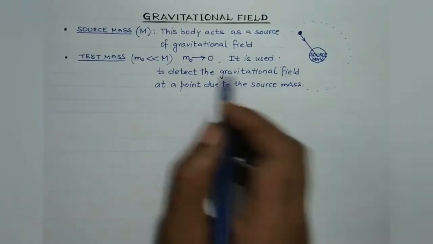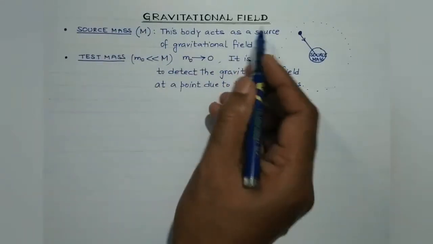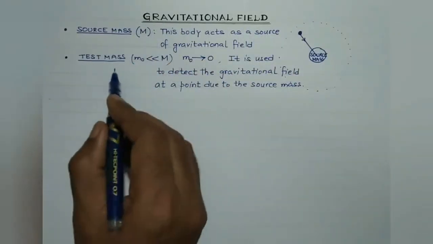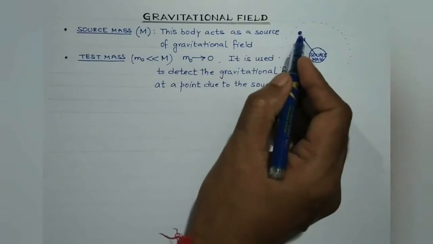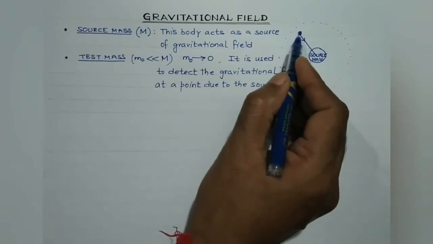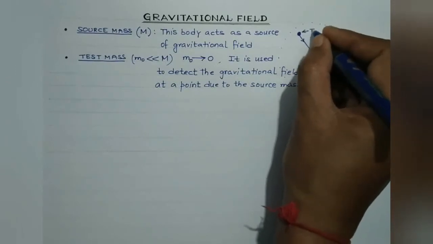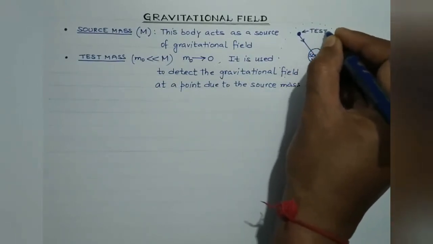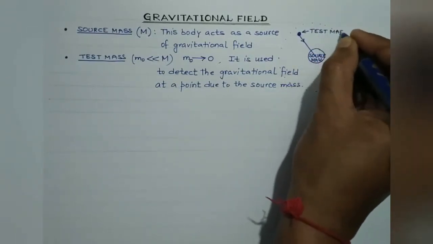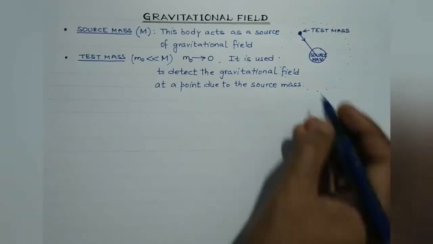So students, look. Gravitational field is due to the source mass and test mass is used to detect the gravitational field at a point due to the source mass. This is the test mass. As the term suggests, it is used to detect the gravitational field at a point due to a source mass.